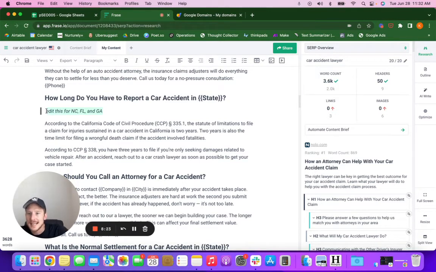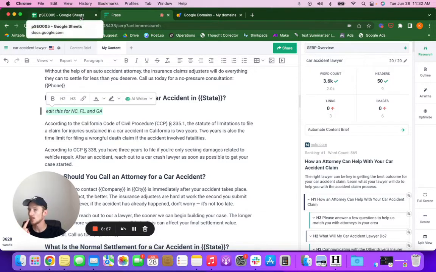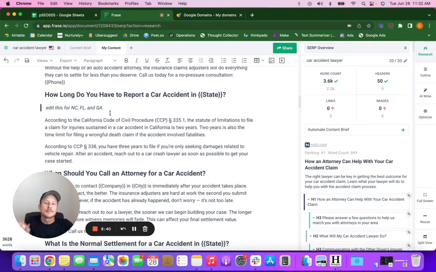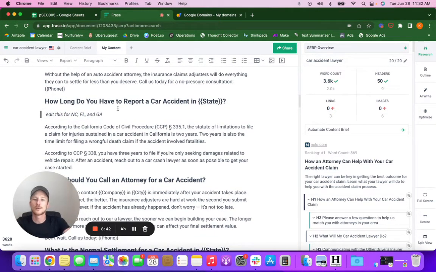This here is a spot for the statute of limitations. And I don't have that on my spreadsheet yet, but I will, because every state is going to be different with their statute of limitations. And it would be very important to have that relevant information on each page. Like if this one's going to be used for North Carolina, Georgia, and Florida, they're all going to be different. So we're going to have a bit in here that's going to be highly, highly relevant. This is not going to say anything about the penal code.